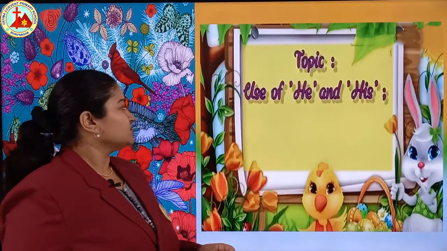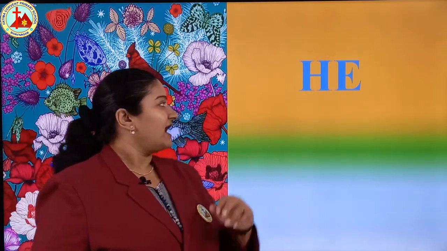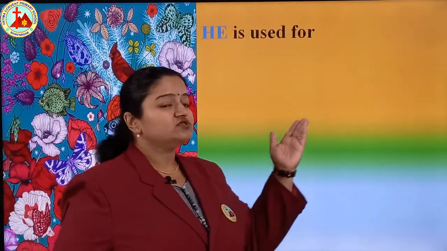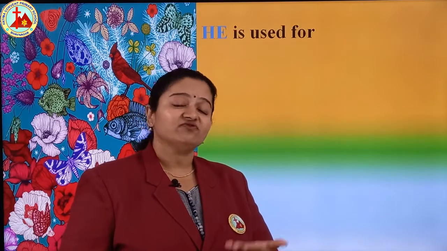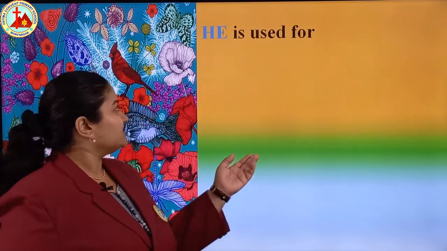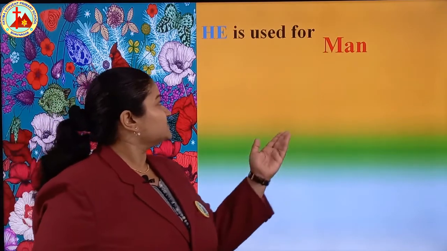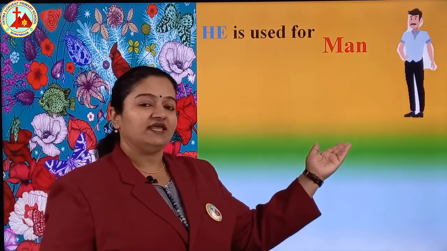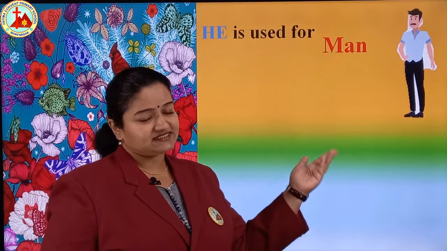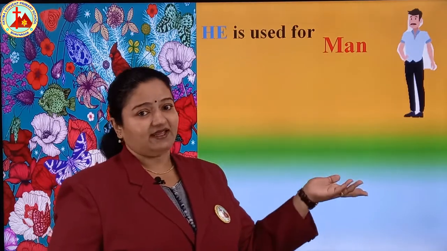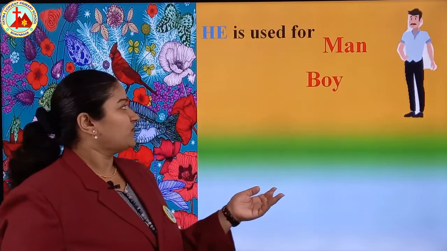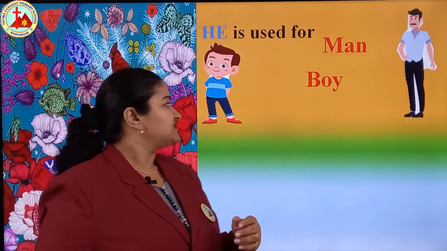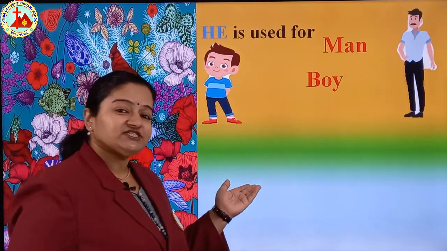So, what is the spelling of he? He. Now, we will see when we use he. See the examples. We use he for a man. You can use he for any male. Man you can use for your daddy, your grandfather. Next one is boy. For boy also we use he.